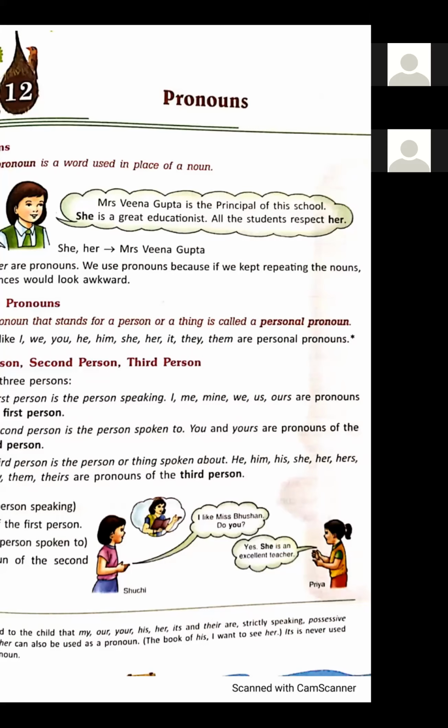I like Miss Bhushan. Do you? You stands for Priya. You is second person. And yes, she is an excellent teacher. She is third person. Okay. I is first person pronoun because Shuchi is talking. You is second person. She is talking to Priya. You stands for Priya here. And she here stands for Miss Bhushan. She is third person.